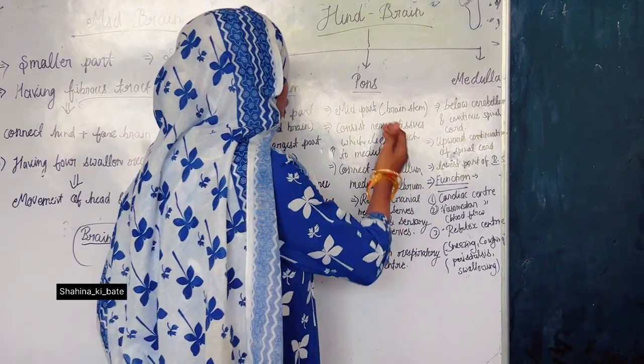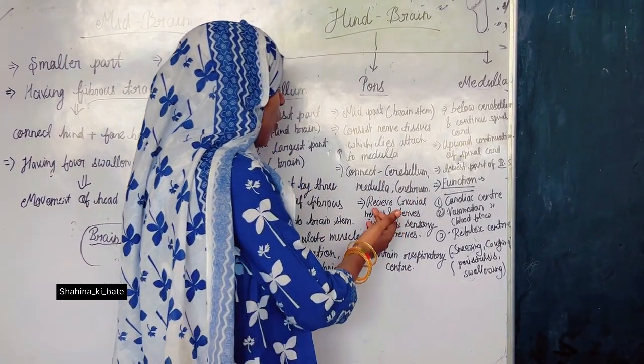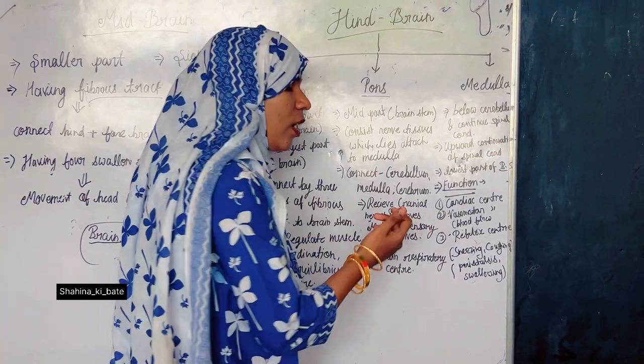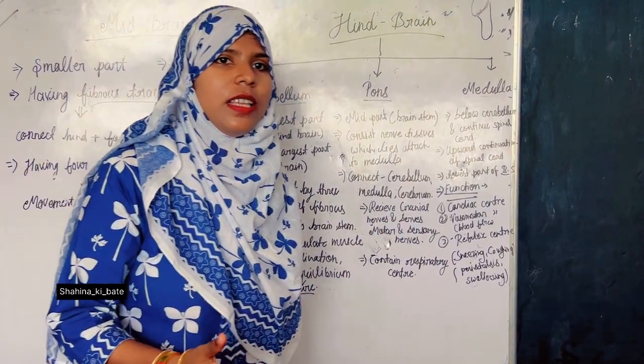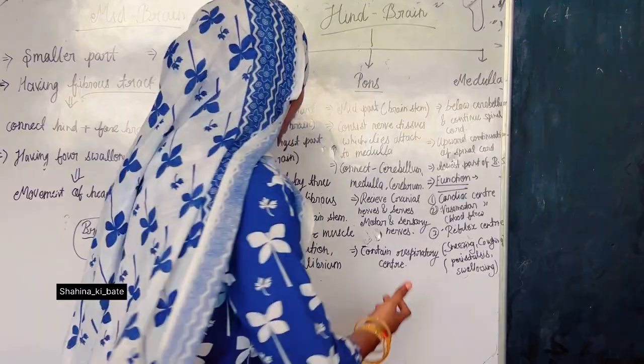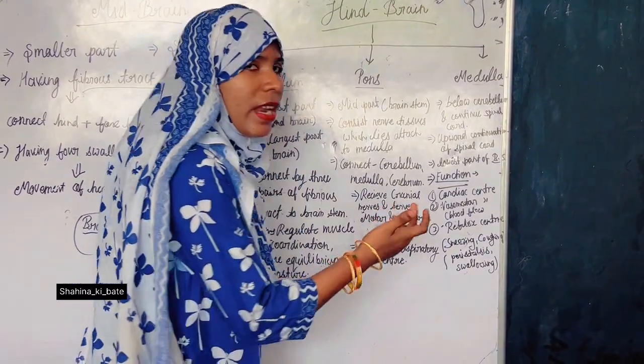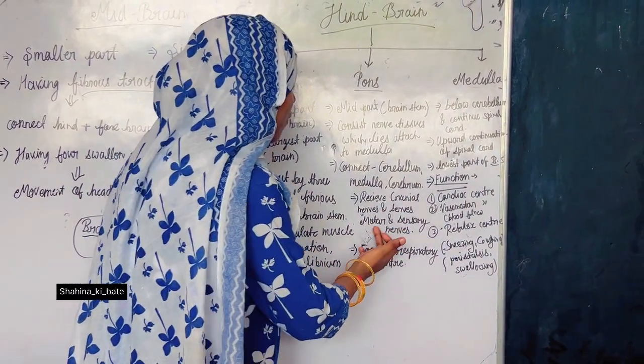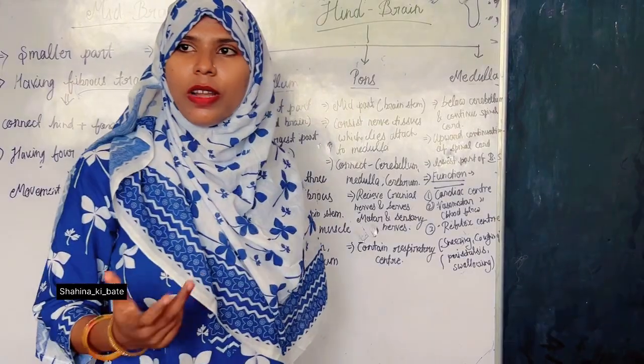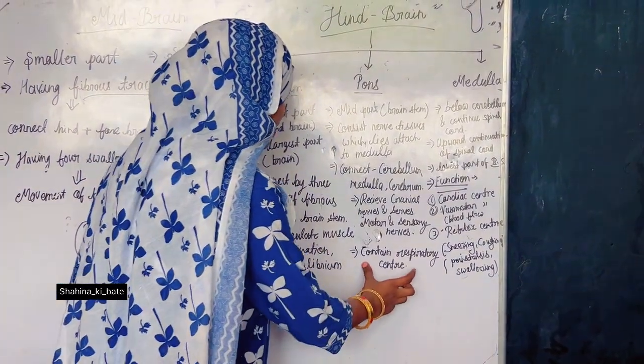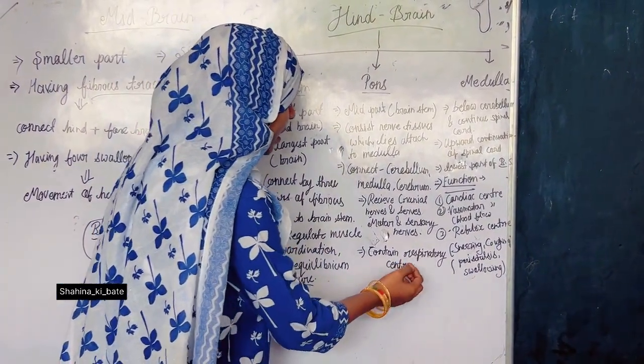What is the function of the pons? The function of the pons is to receive cranial nerves. What are the cranial nerves? The nerves that arise from the brain. Okay, it receives cranial nerves, the nerves that arise from the brain, both motor and sensory nerves. And the second function is it contains the respiratory center.